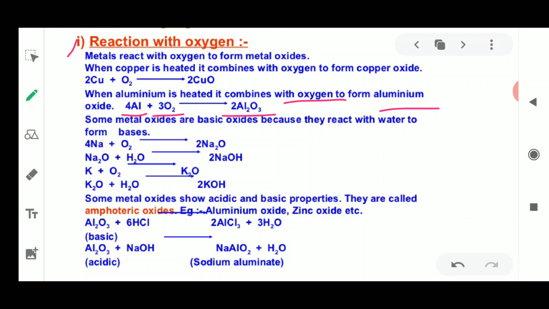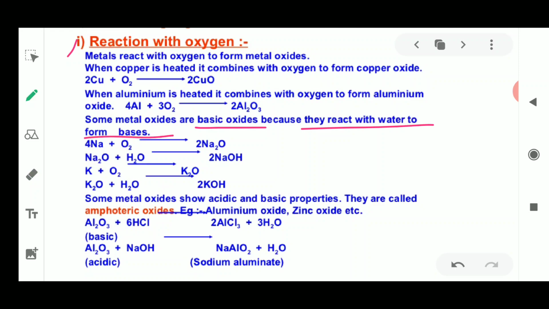So aluminium oxide is the result of this reaction. Aluminium here is a metal, and oxide means oxygen is present. So a metal forms metal oxides on reaction with oxygen. Some of these metal oxides are basic oxides because they react with water to form a base.